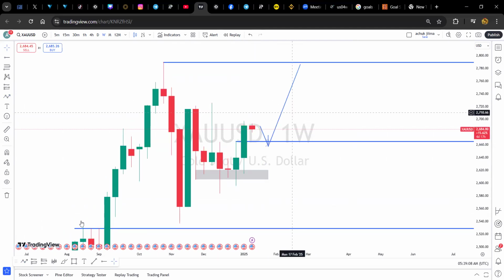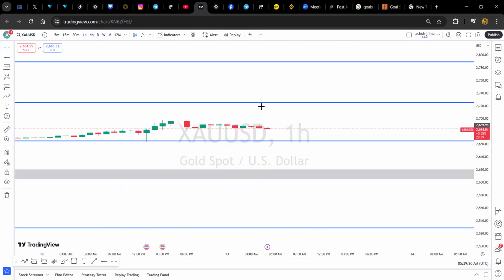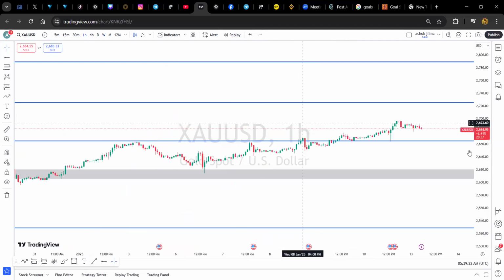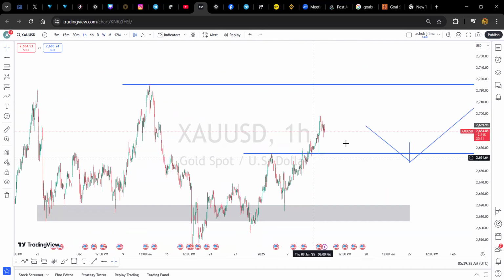However, we don't want to focus on this when we have a week here that could actually be filled. So our first target could actually be on this week. So this is how we would like to trade gold this week. But then now you have to wait for these on your lowest time frame possible. In that case, we have to wait for the confirmations.